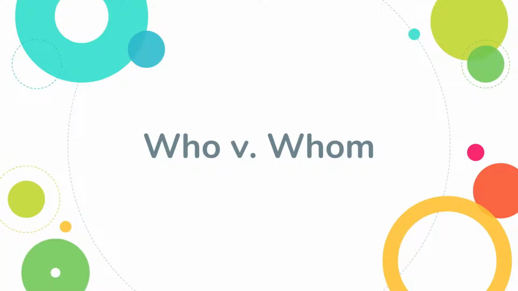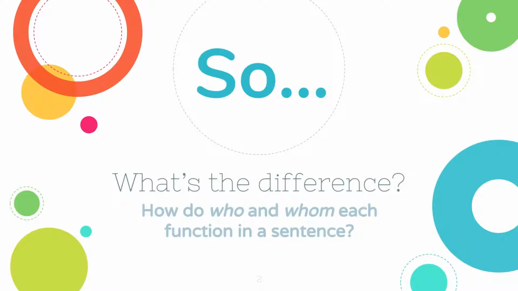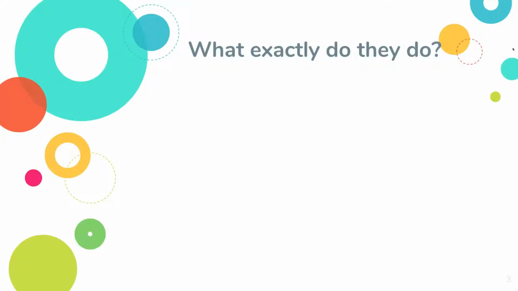Hi everyone, so we're going to be talking about who versus whom today. So what's the difference? How do they function in a sentence? Do they even have different functions, or is one of them just a fancier version that we use when we want to sound smart? Let's figure it out together.